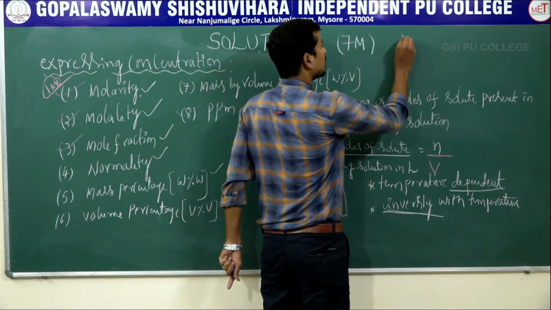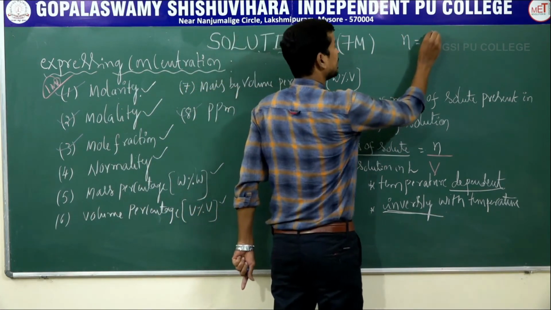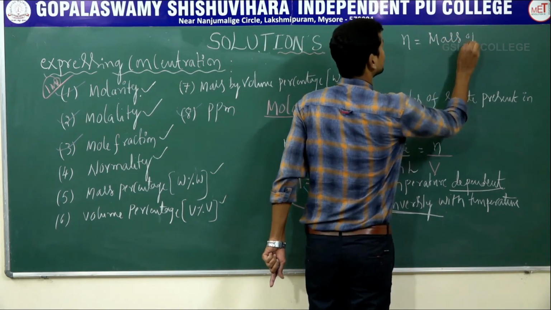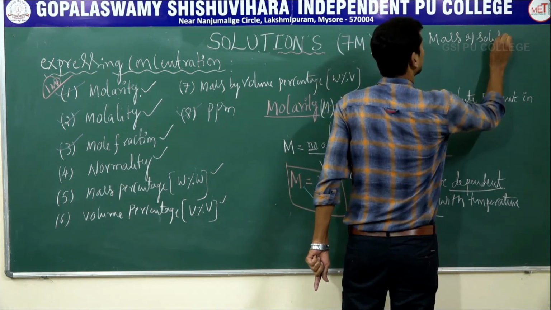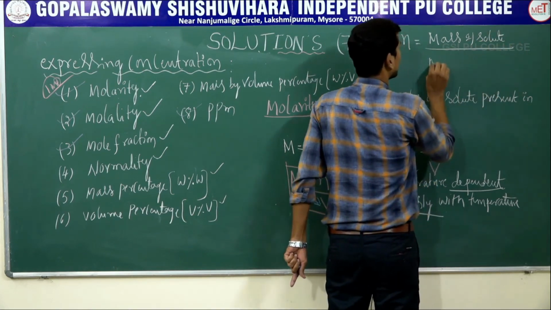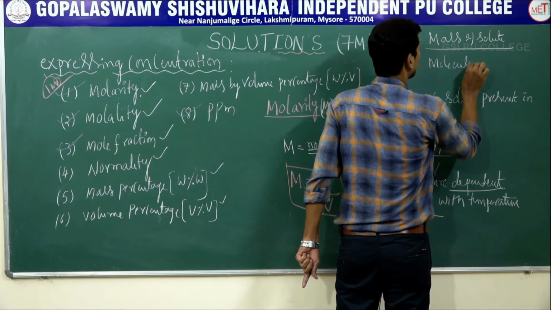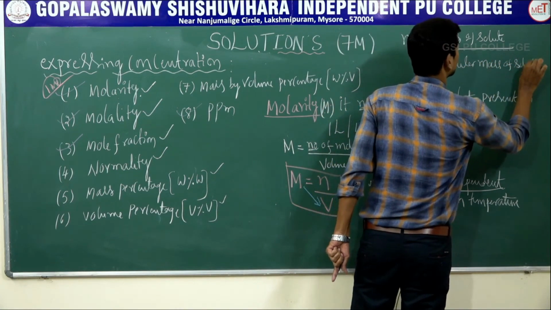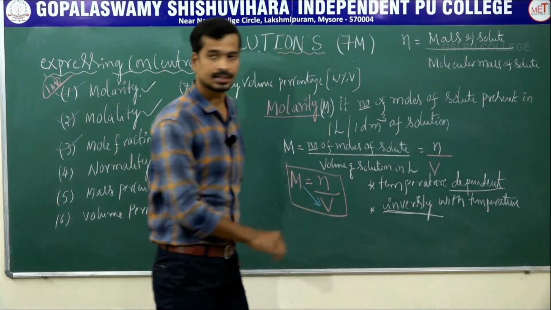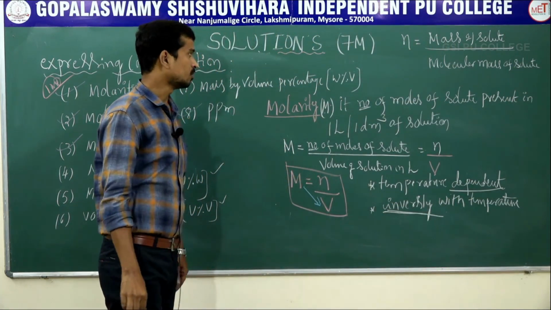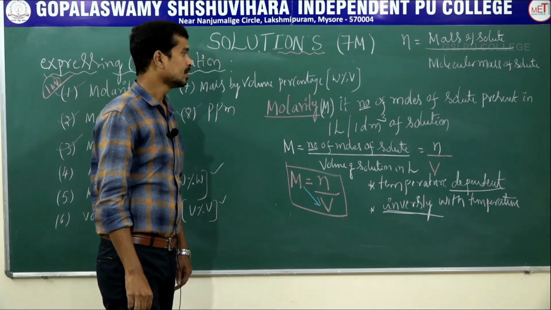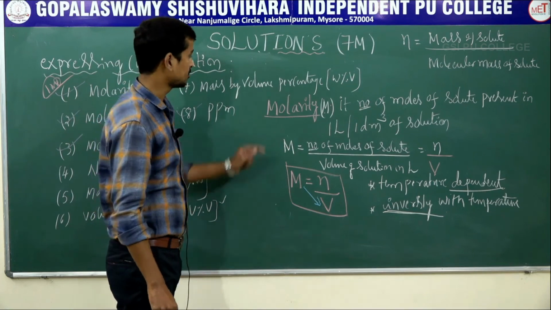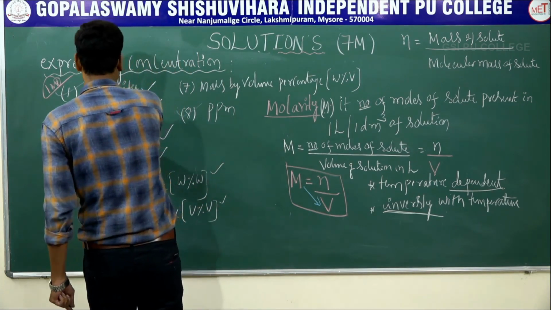The number of moles of solute n is the ratio of mass of solute divided by molecular mass of solute. This is the first concentration term, the molarity.